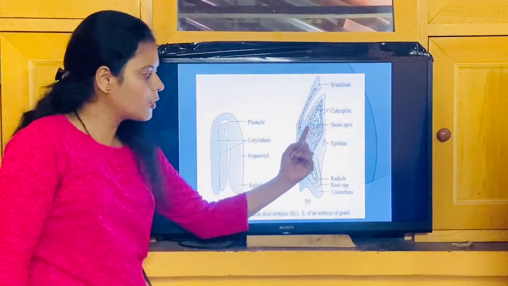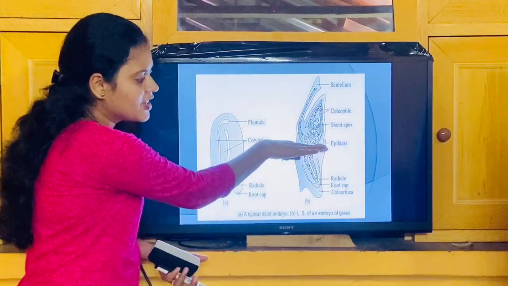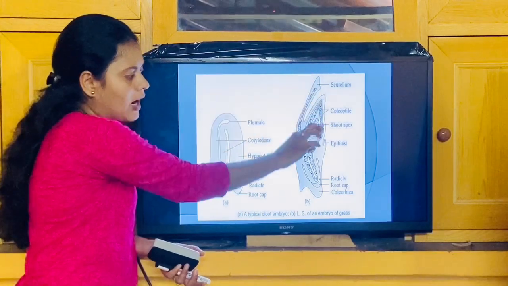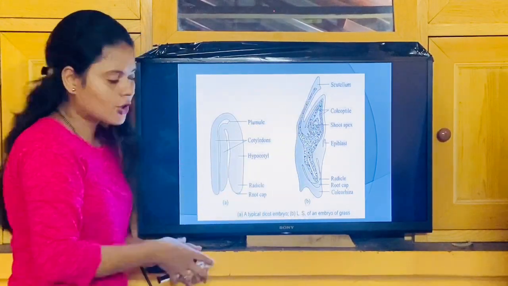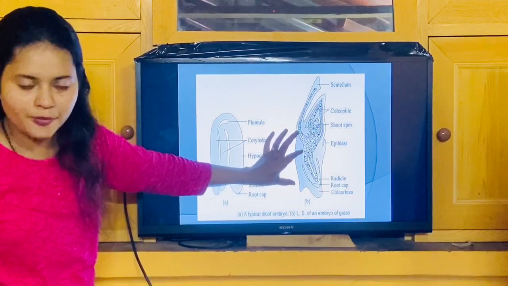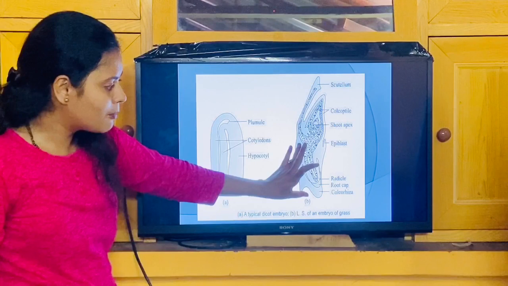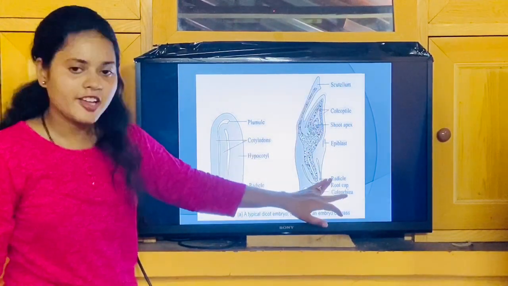And this, I told you, is the embryonal axis. If I consider this as the central line, the portion above is called the epicotyl, and this portion is called the hypocotyl. The epicotyl region always has the plumule, and the hypocotyl region has the radicle. Plumule and radicle.